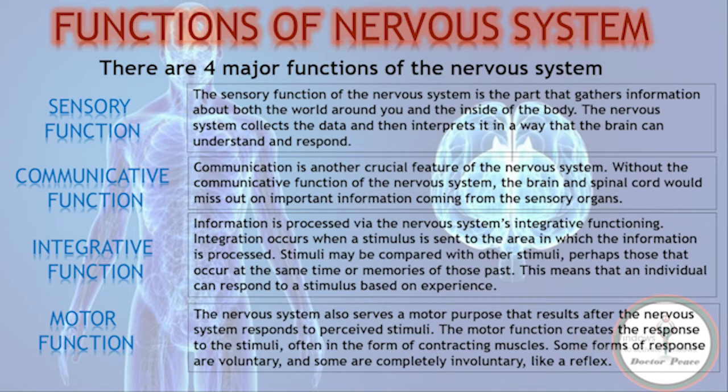Integrative function. Information is processed via the nervous system's integrative functioning. Integration occurs when a stimulus is sent to the area in which the information is processed. Stimuli may be compared with other stimuli, perhaps those that occur at the same time, or memories of those past. This means that an individual can respond to a stimulus based on their experience.